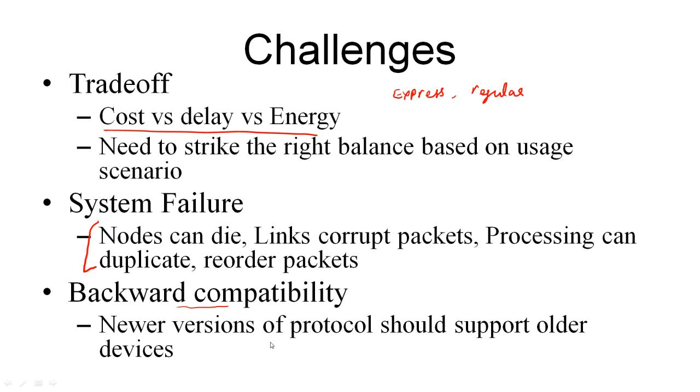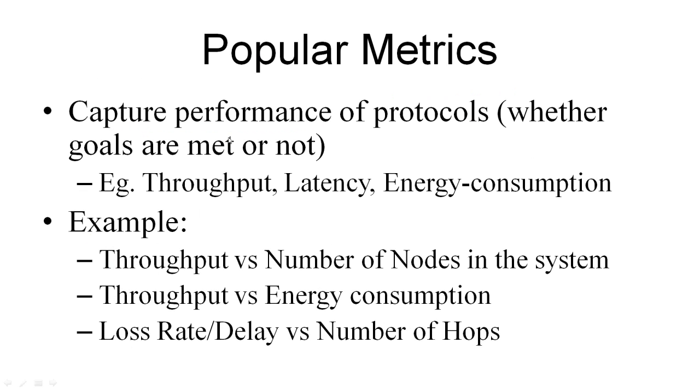So this is another challenge that is typically faced, designing protocols that work not only with the newer systems, but also the older systems. Suppose you design a protocol, and now how are you going to measure that this protocol indeed reaches the intended goal? So for this, you make use of metrics. There are many metrics which are custom fit based on what you intend to measure based on the protocol. But these are some of the popular metrics: throughput, latency, energy consumption.